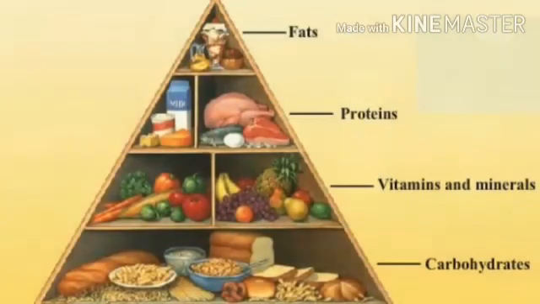To conclude this topic, we discussed the nutrients in food items: carbohydrates, proteins, fats, and vitamins and minerals. Carbohydrate is an energy-giving food, protein is a body-building food, and vitamins and minerals also help the body.